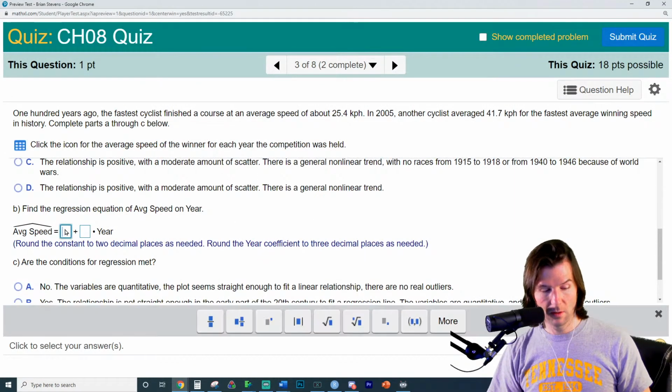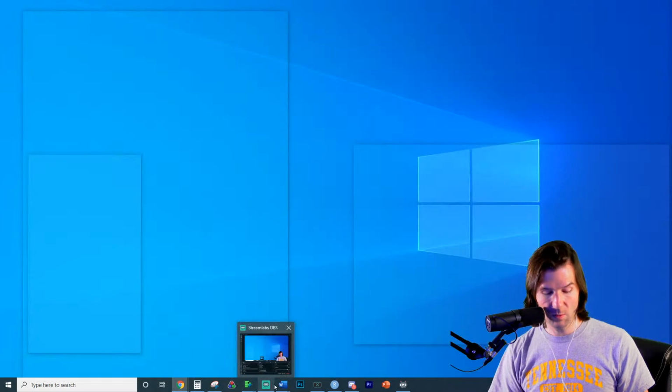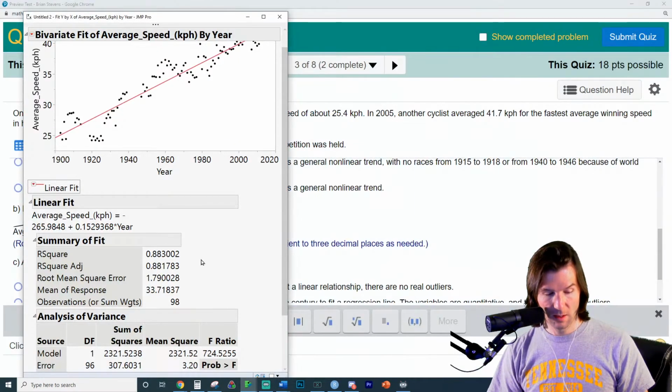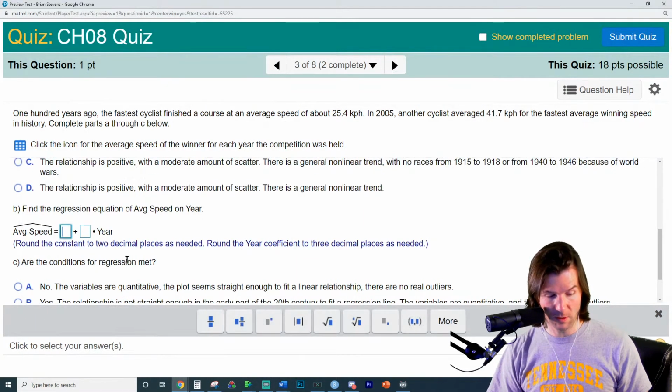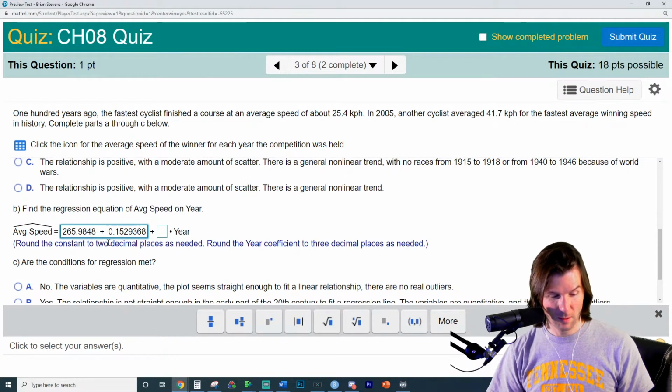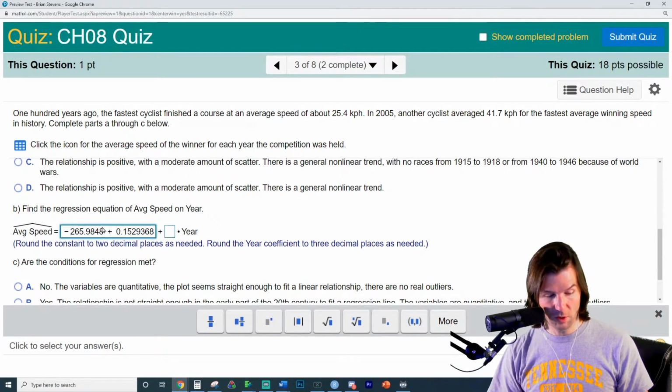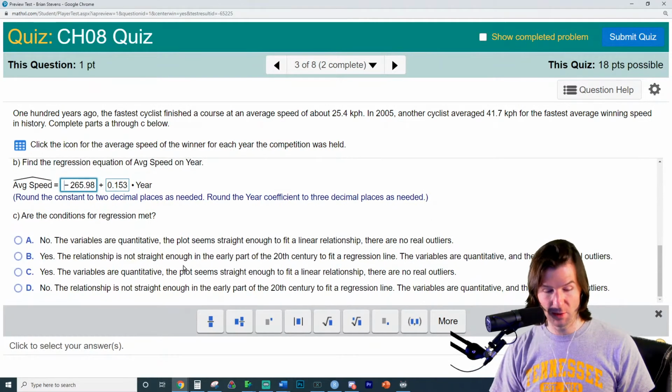Let's do it. So we're looking right here at the intercept. The intercept is this. Well, let's just copy them both. It's a negative intercept. Watch out, negative intercept. There we go. Look at that. We'll just copy the whole thing. Negative, round to 2 decimal places. Okay. And then let's grab this one, and round the year to 3 decimal places. Really? Really, Mike Pearson? Really? Okay, I think that's got it. I better like these answers. I think we rounded them all correctly. Rounding's the hardest part of these tests.